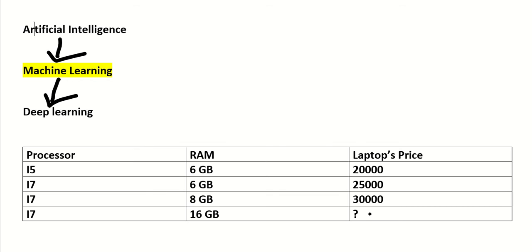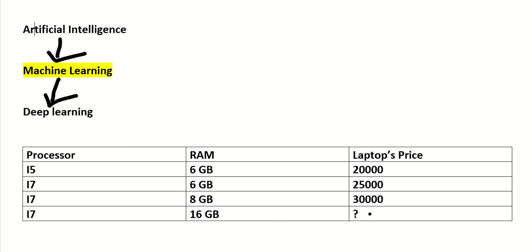Similarly, we give a lot of data to the machine. We give a lot of experience to the machine in this context, and the machine learns from this experience. Machine learns from this data. The machine commits errors as well, so we basically train the machine. We also got trained when we looked at three rows. We got trained on how the prices are increasing. Now these are three rows, but let's assume we have 300 rows, so we'll be trained even better.